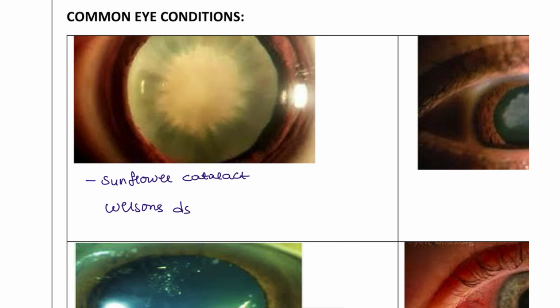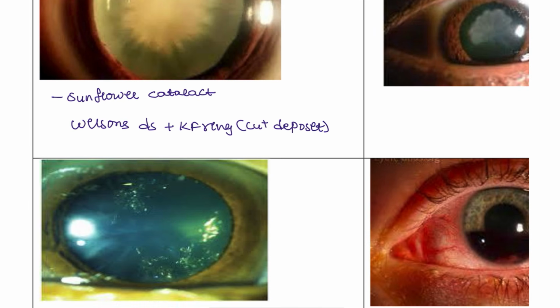Wilson's disease patients also have a special feature, that is the KF ring. And the KF ring is copper deposits. And where is this KF ring located? It is located in the Descemet membrane.